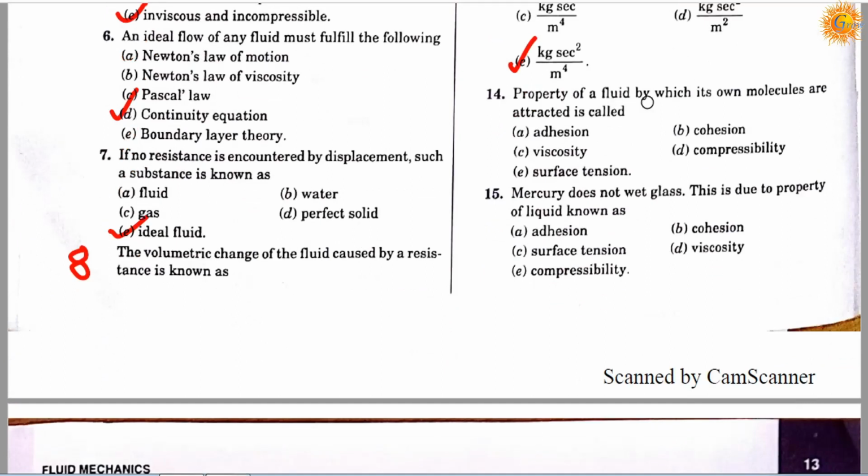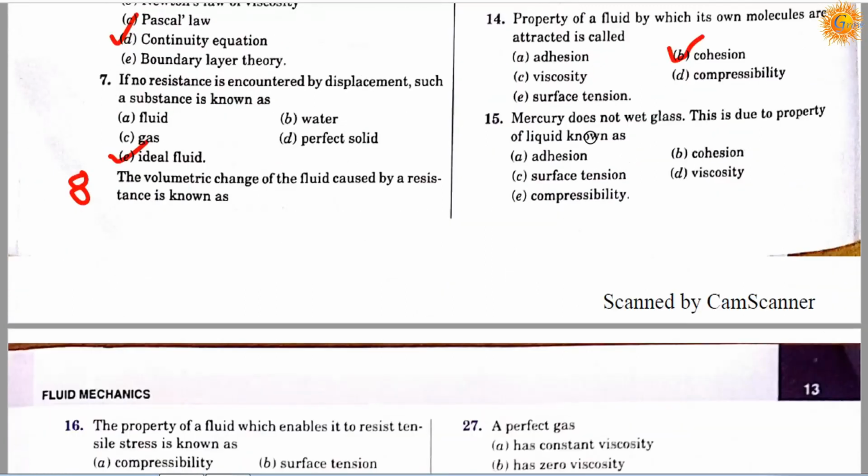Property of a fluid by which its own molecules are attracted is called: option A, adhesion; option B, cohesion; option C, viscosity; option D, compressibility; option E, surface tension. Correct answer is B, it is cohesion.